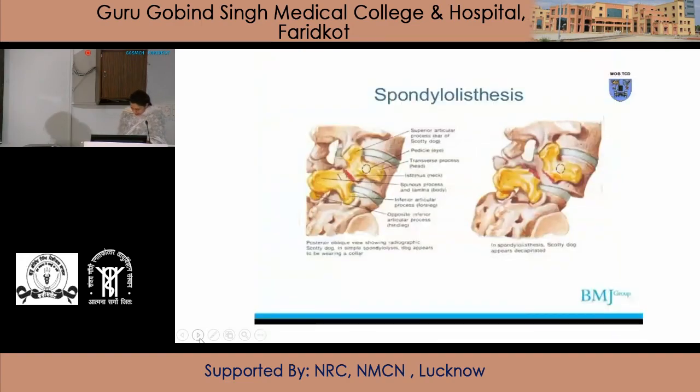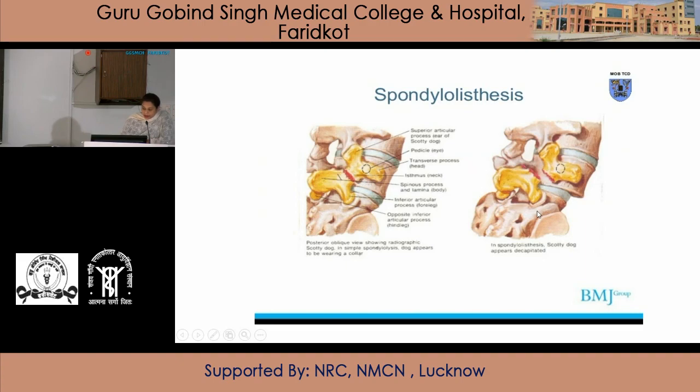Next is spondylolisthesis. In spondylolisthesis, the greater part of the fifth lumbar vertebra moves forward over the sacrum. Normally this does not happen because the inferior articular process of the fifth lumbar vertebra remains behind the superior articular process of the first sacral vertebra.